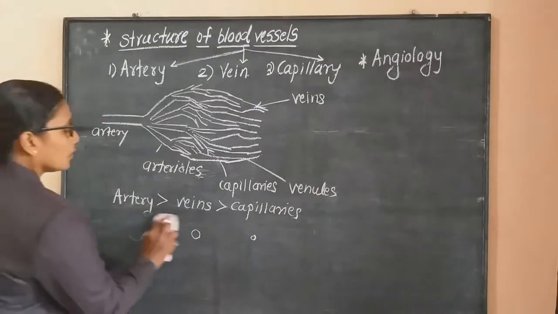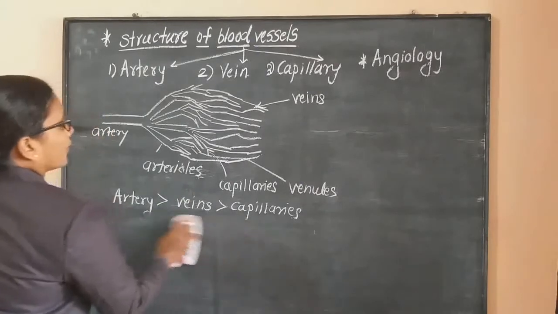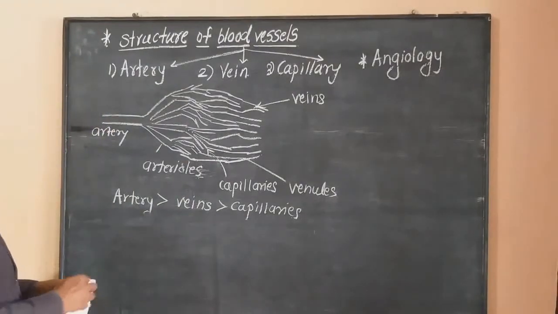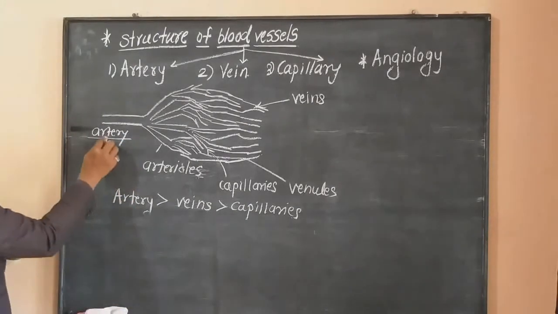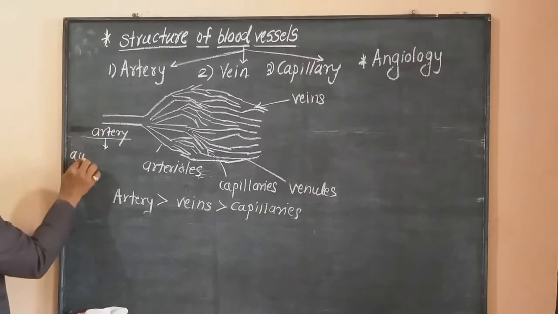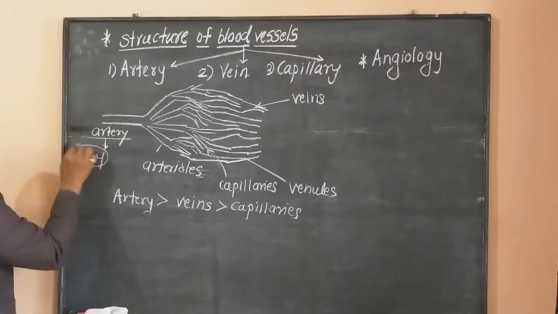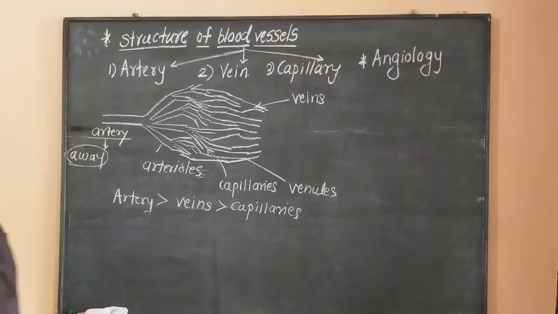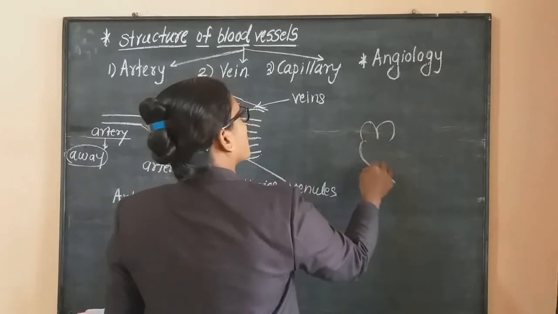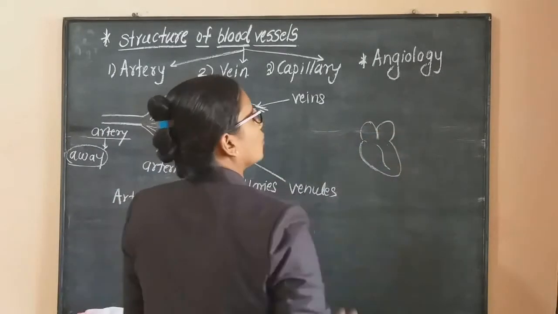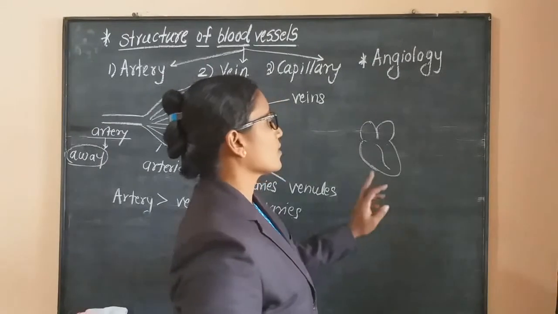Okay, now in the case of artery, veins and capillaries, the arteries always carry blood away from the heart. Okay, means suppose this is the heart. We studied all the details of the structure, no need to go into details.